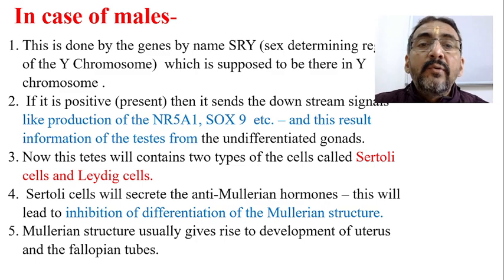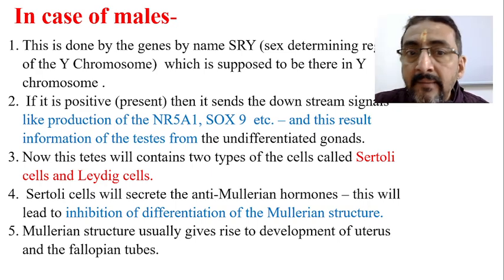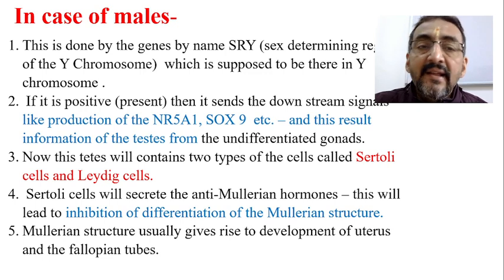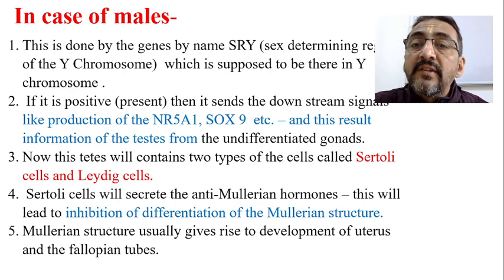This gene will produce downstream signals for the production of NR5A1, SOX9, etc. Because of signals from these genes, there is production of substances like NR5A1 and SOX9, etc.